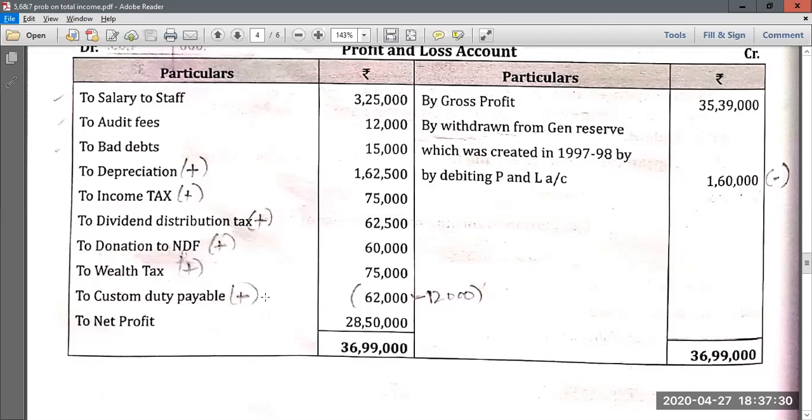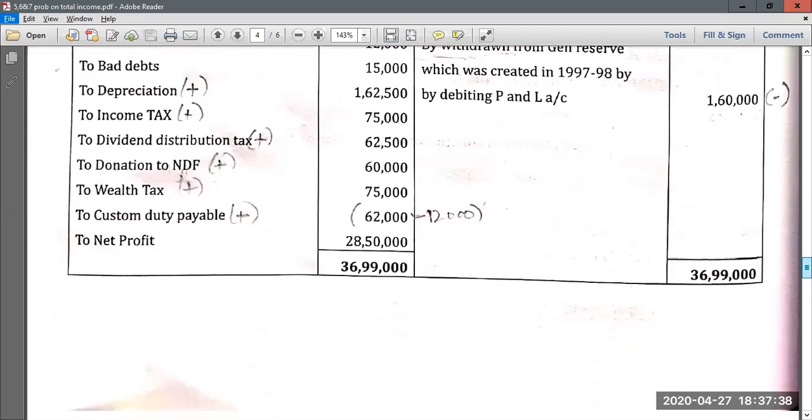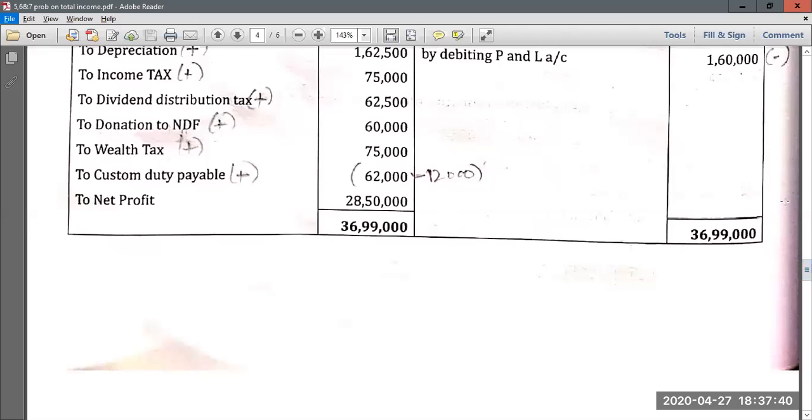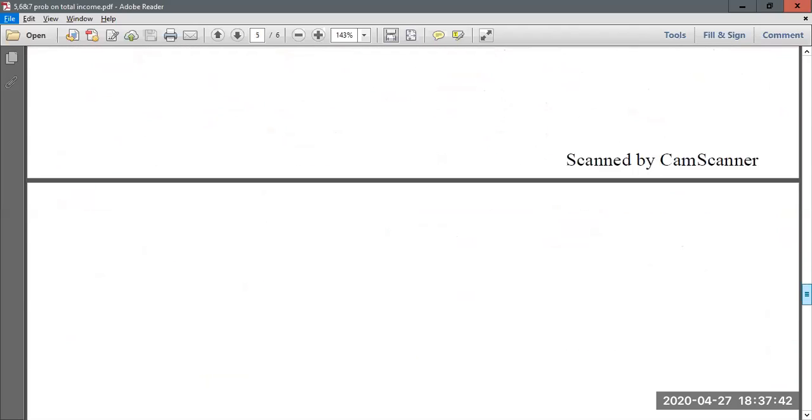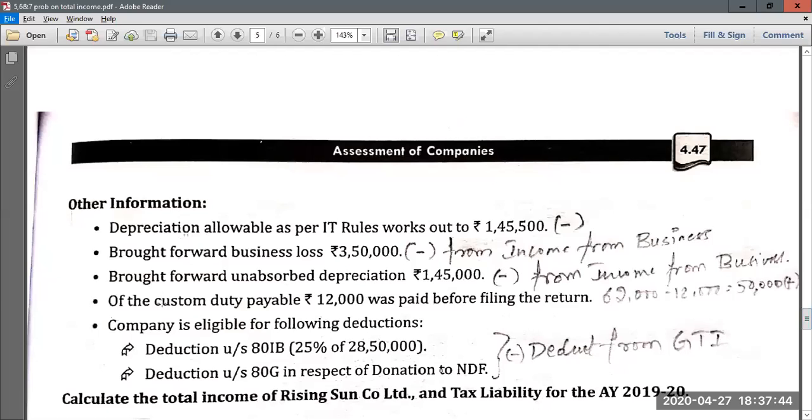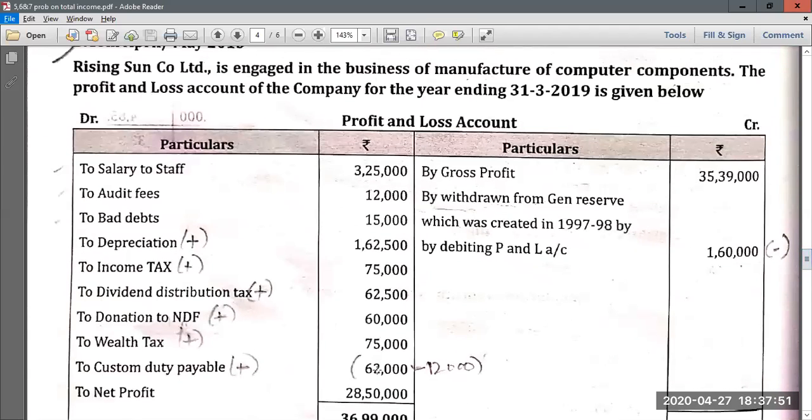Then again, customs duty payable. See here, customs duty payable, even though it is related to business, there is certain additional information which they have given. So they have given 62,000 here as customs duty payable. Now again, in additional information they have given, of the customs duty payable, 12,000 was paid before filing the return.